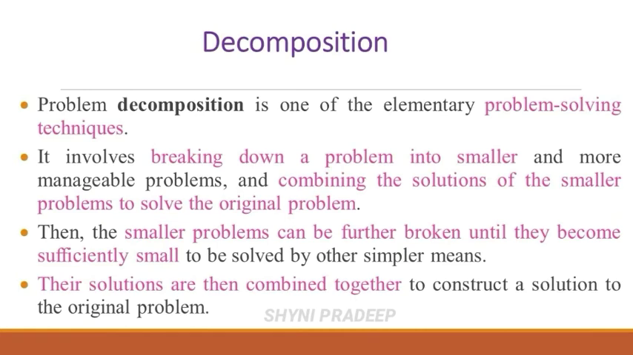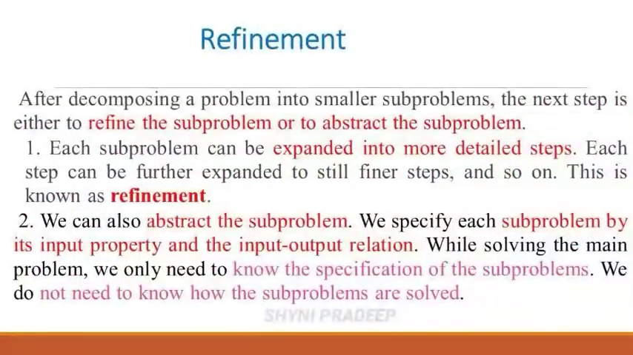So this decomposition breaks down the problem into smaller problems and combines the solutions of the smaller problems to solve the original problem. Okay. Next let us see about refinement. After decomposing a problem into smaller subproblems, the next step is either to refine the subproblem or to abstract the subproblem. So after decomposing the problem into smaller subproblems, you have to refine the subproblem and you have to abstract the subproblem. Okay. So what do you mean by refine the subproblem?